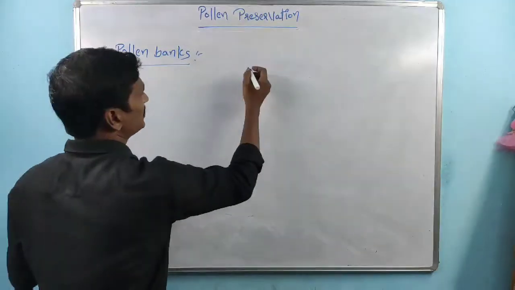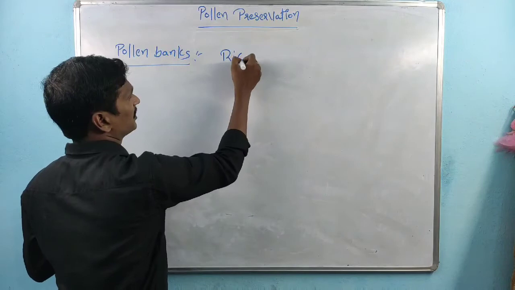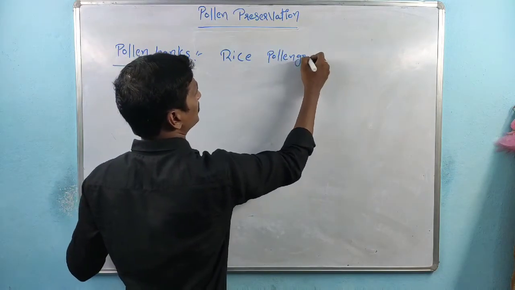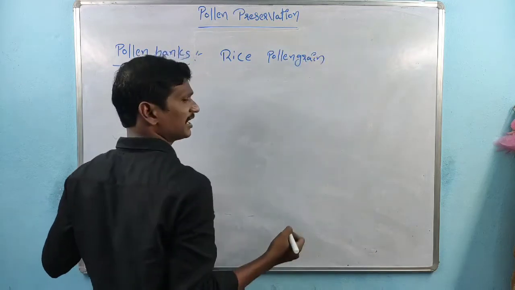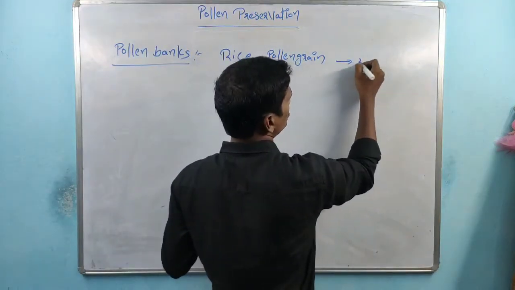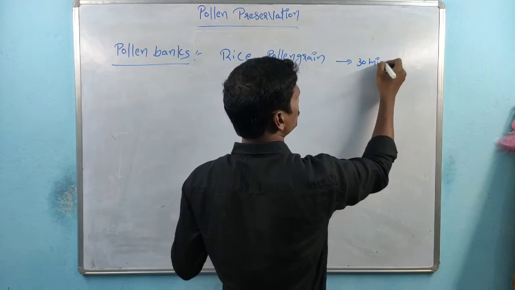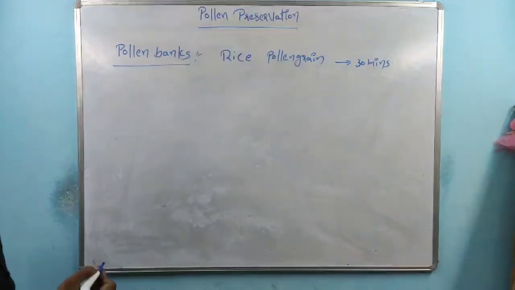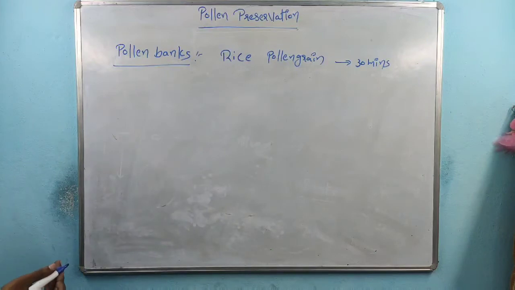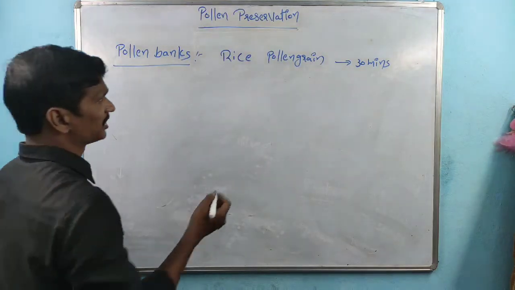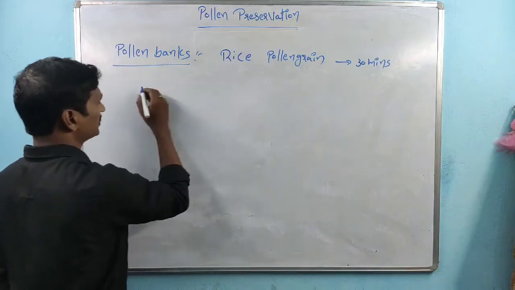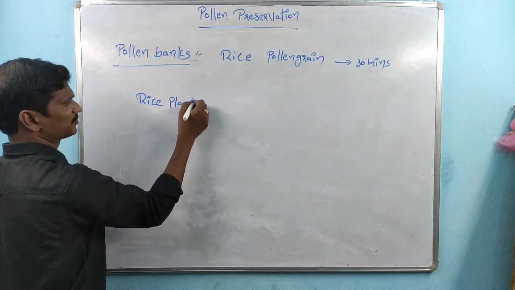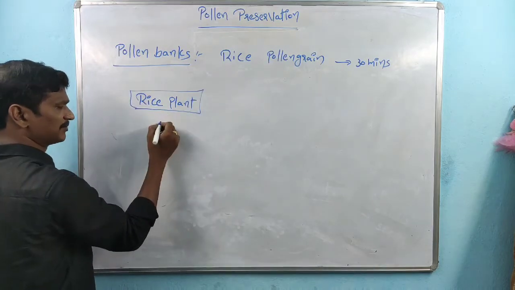We know the rice pollen grain has a lifespan of 30 minutes. We know about the lifespan of rice and wheat. Suppose one of the rice plants is there, and the plant is a hybrid plant.